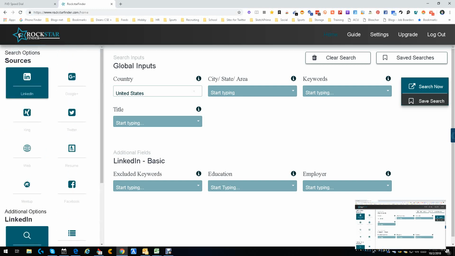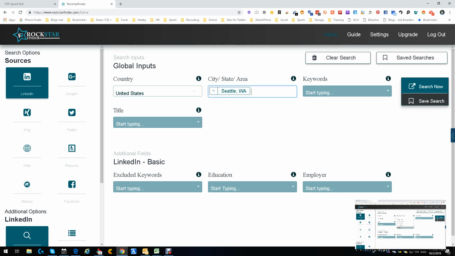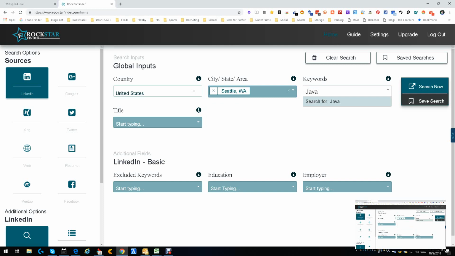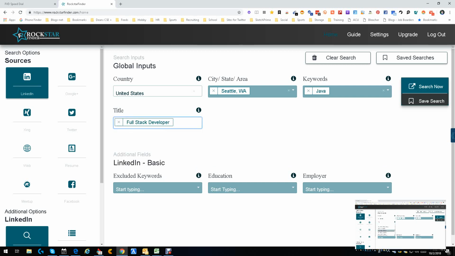We already got the US. We're going to pick a city and state. So I'm actually going to come down here and just go to Seattle. I assume it's here. Yay. Then we're going to do some keywords. We're going to do Java. I love picking on Java. It's just my thing. And then we're going to pick a title. Let's see what our titles are. I kind of want developer. We'll go with full stack developer. That's fine.